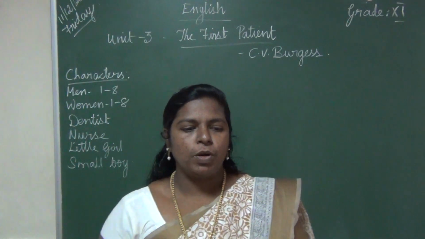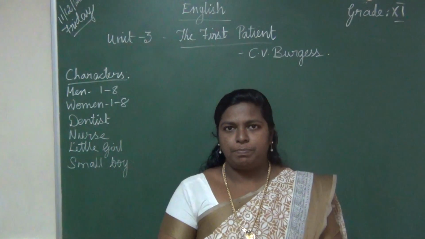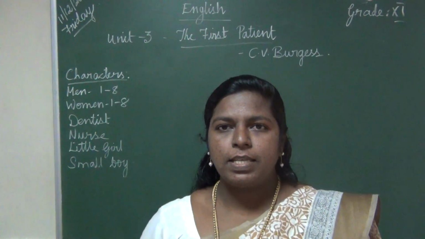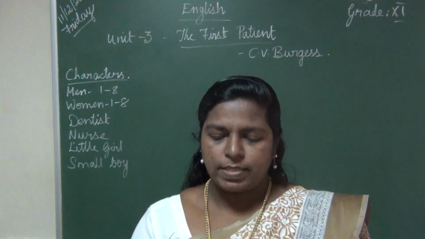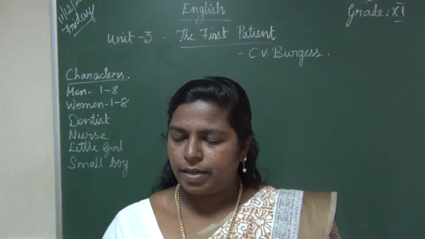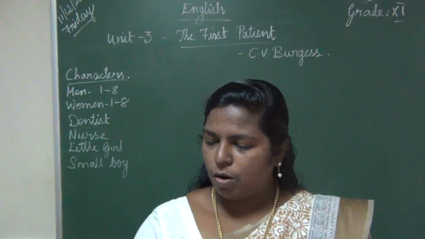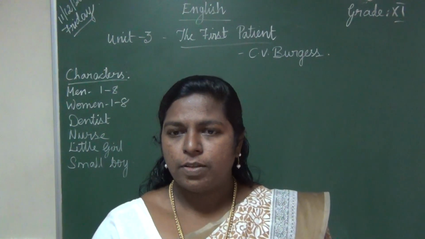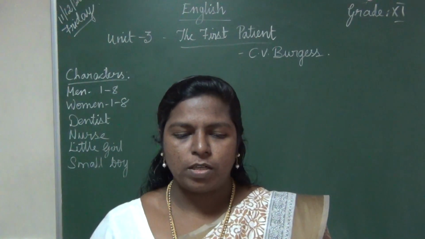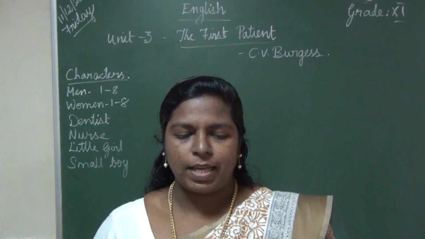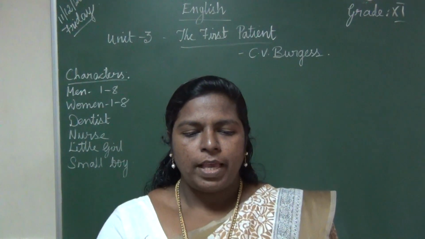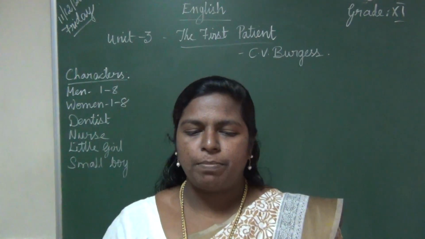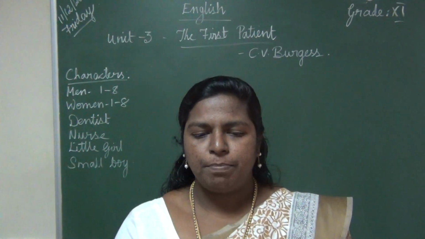Now let me move on to the next paragraph. Let me read and explain. Take page number 96. You have seen in the previous lines that one by one they are moving out. Woman 7 and the little girl both wanted to move out, so they are planning for that. Standing, exit man 2 and man 3. Now man 2 and man 3 also exit from the place.